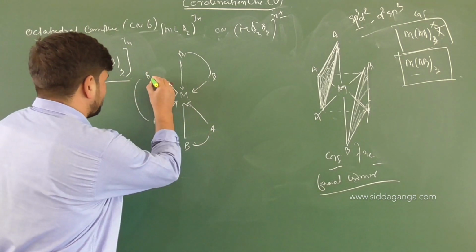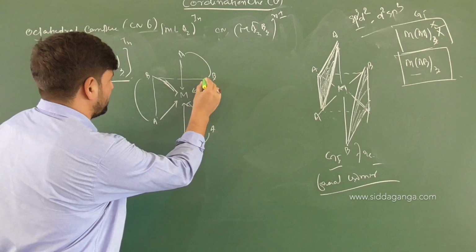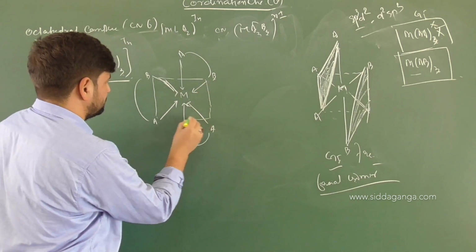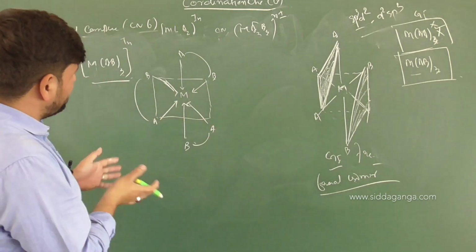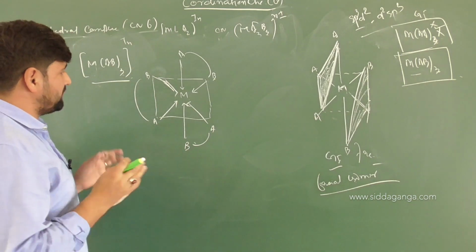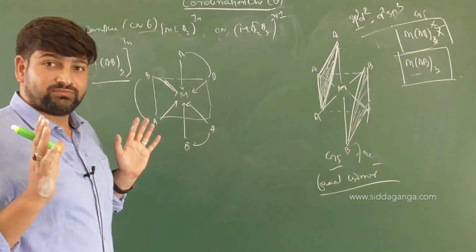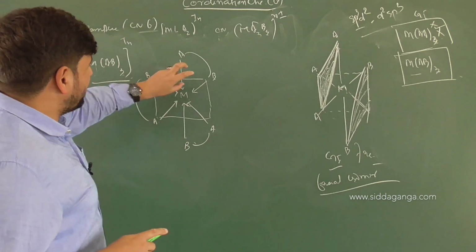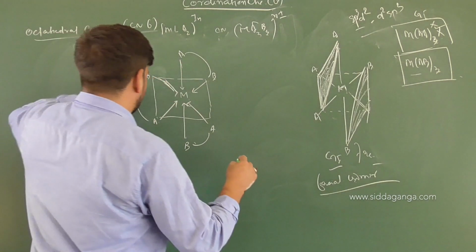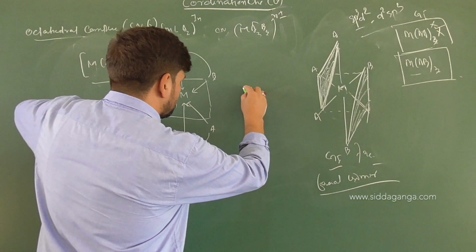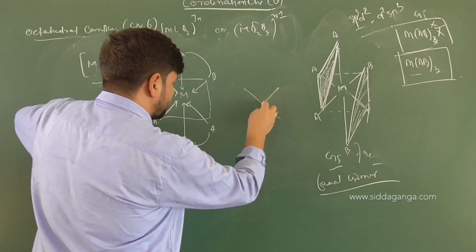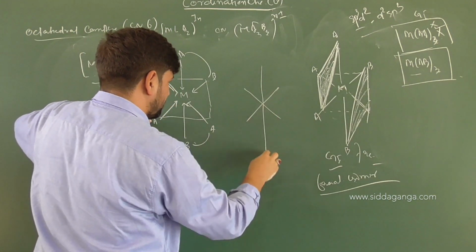Now look at this particular part. This is a planar structure, right or not? Now, if you see here, there is no possibility of geometrical isomerism anywhere. However, if I rotate the molecule a bit, keep it in mind when I am drawing the bonds.